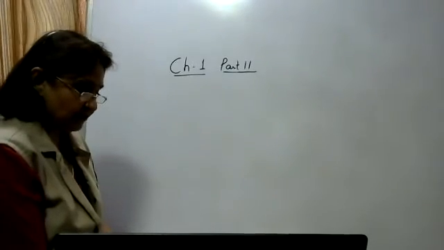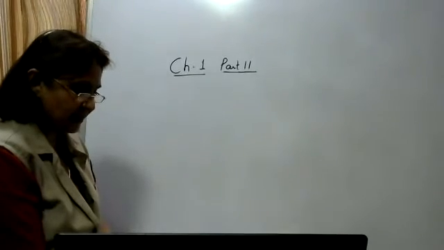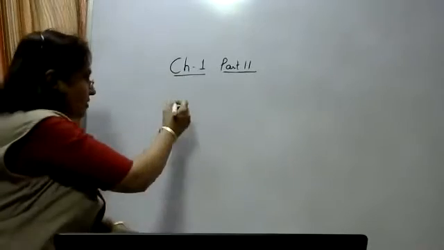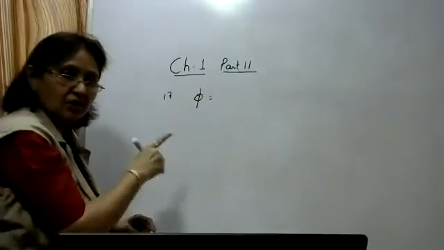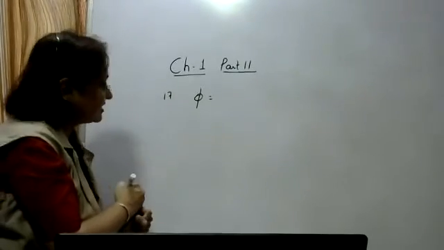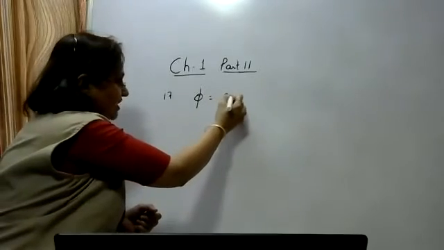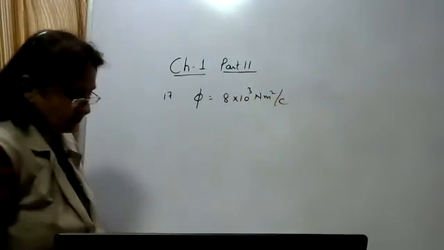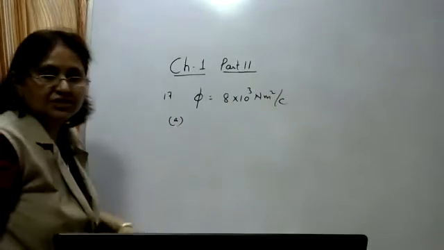Careful measurements of the electric field of a black box indicate that the outward flux is 8 into 10 raised to the power 3 Newton meter square per coulomb. So it is given that the outward flux, which charges are inside? Positive charges inside. So the flux is 8 into 10 raised to the power 3 Newton meter square per coulomb. What is the net charge inside the box? We have to find out the net charge inside the box.